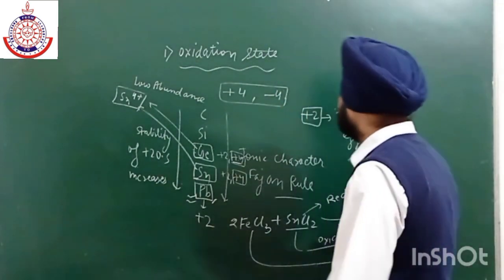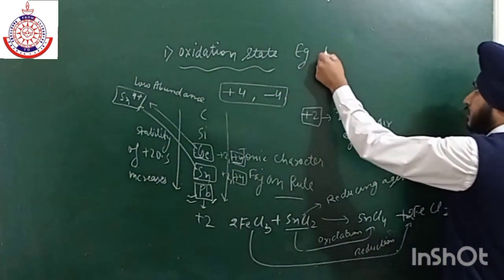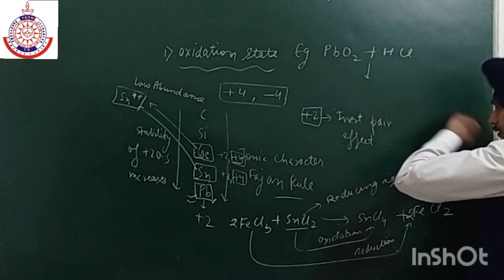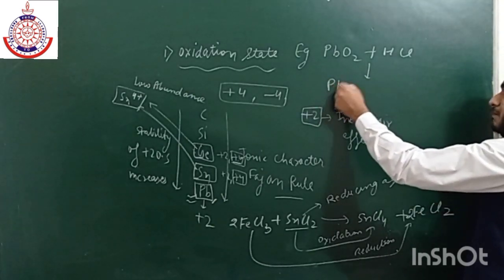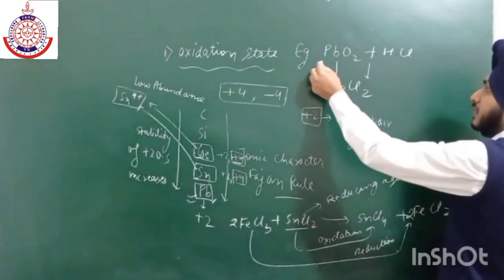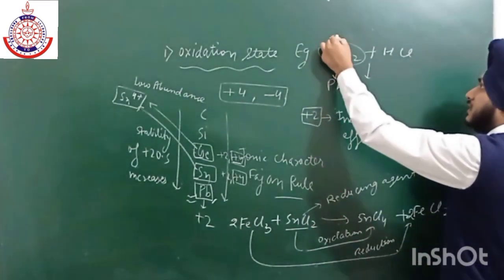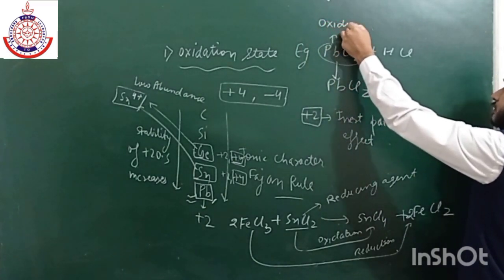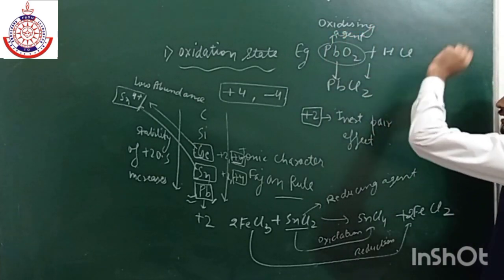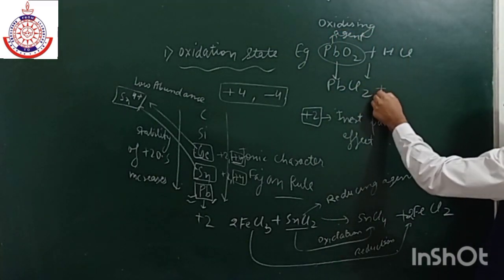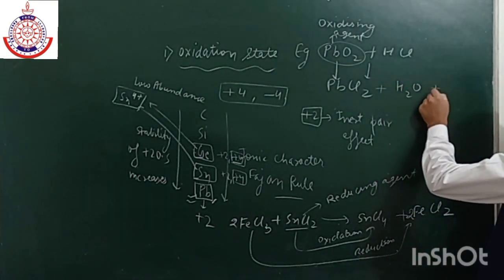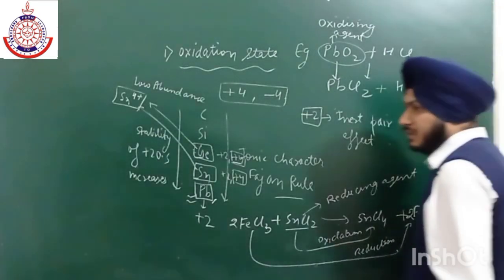because its +2 is more stable. For example, if we have a reaction like lead oxide, PbO2, reacting with HCl, it has a tendency to show reduction. So it will undergo reduction, and it will act as a very good oxidizing agent. PbCl2 plus water or any other species will be released. I think chlorine gas will also be released. So this is the main reaction.